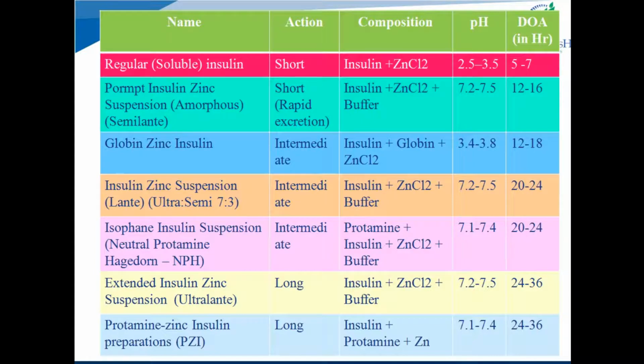You can see here in the composition of insulin preparations, commonly zinc chloride or zinc ion is used, because with this zinc, insulin forms a complex which is larger in size, and so naturally its absorption is slower, which lengthens the duration of action of the insulin preparation. And globin and protamine are protein modifiers. Insulin is proteinous in nature, and globin and protamine modify insulin and naturally prolong the duration of action. So globin and protamine are used in insulin preparations to prolong the duration of action of insulin.